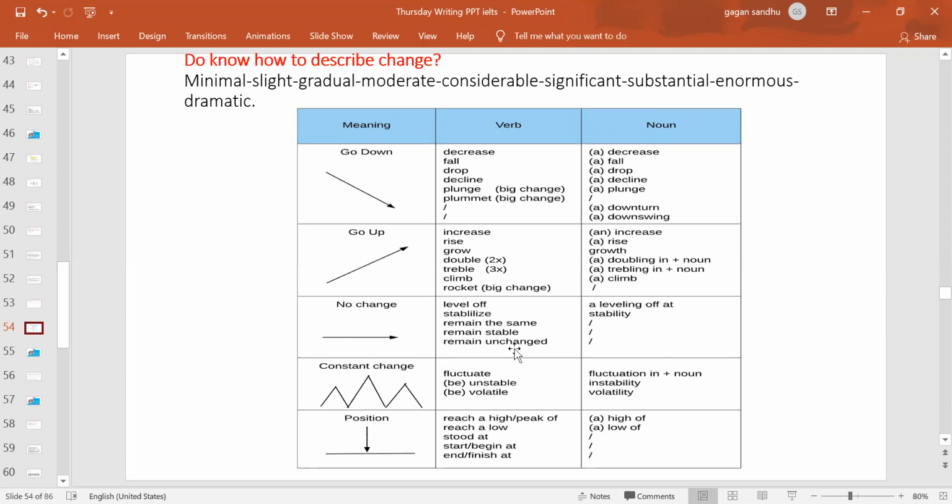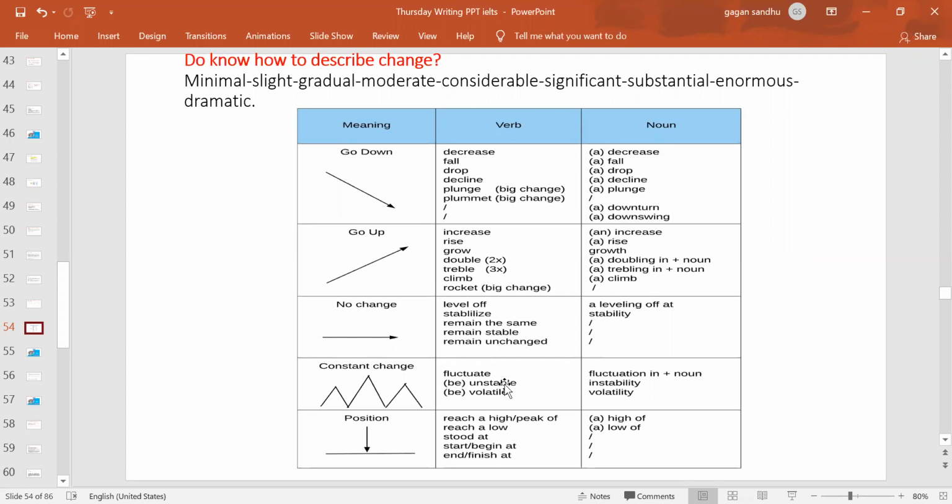I'm giving them in the present form, but as you will be writing in the past form, you have to change decrease to decreased: dropped, declined, plunged, plummeted, increased, doubled, rocketed, and then stabilized, leveled off, right? Because normally the data is in the past. But again, you have to look at the diagram to confirm if the data is past, present, or future, because according to that you frame your sentences. So these are the words for no change.